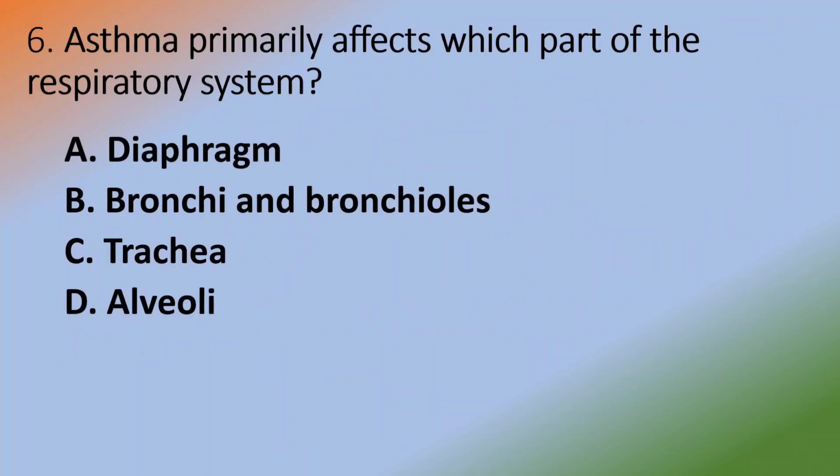Next question, asthma primarily affects which part of the respiratory system? Diaphragm, bronchi and bronchioles, trachea and alveoli. Answer is option B, bronchi and bronchioles.